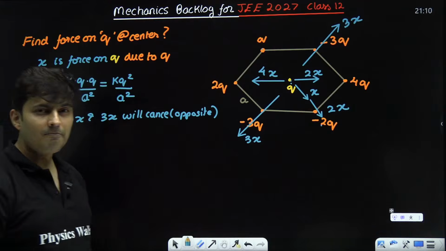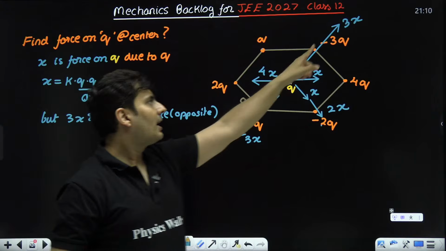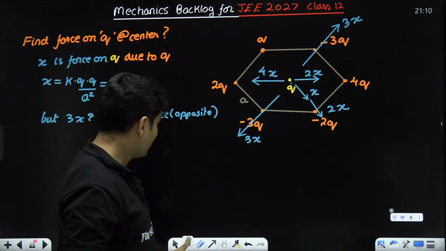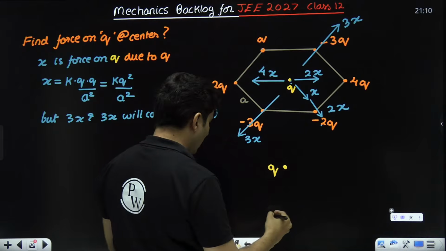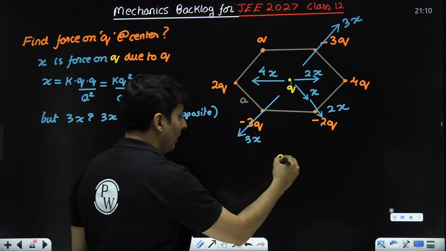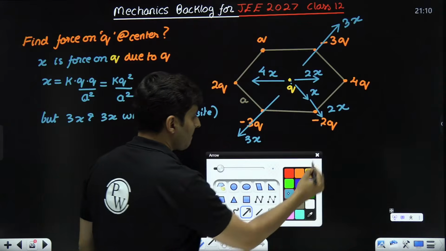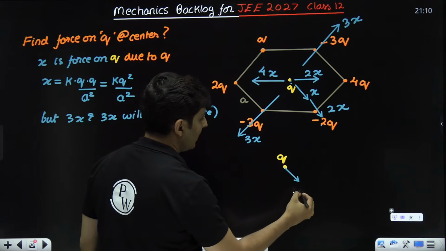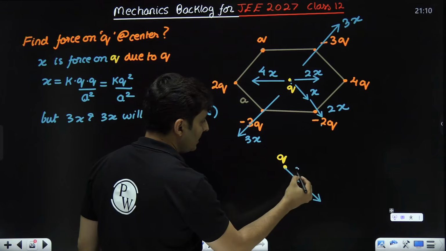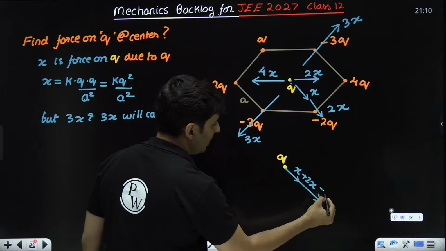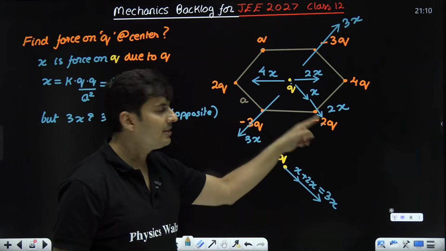Now look at all these forces. Out of that, this 3x and this 3x cancelled off. So on that charge Q, what are the forces which are remaining? This x and this 2x, obviously. This x is remaining and this 2x is remaining. So together, how much will it be, guys? This x plus 2x, won't it be 3x? Everybody gets this? This x and 2x together will be 3x.